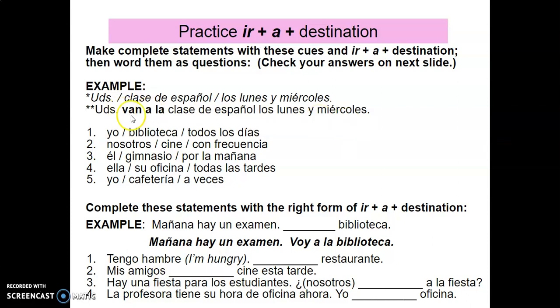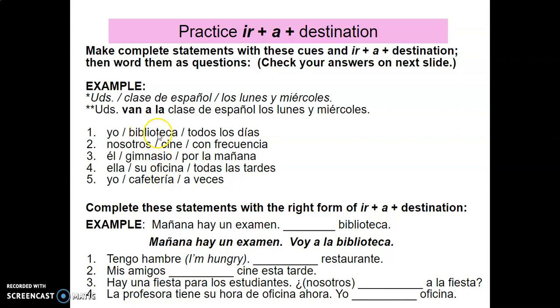Pero en este caso, in this sentence, we have added van a la because we're saying they are going to the. So we want to add those three elements to each of these sentences. We want a form of the verb ir, que corresponde con el sujeto, whatever corresponds with the subject. Then we have to add that preposition a, and then the article that goes with each of these nouns here.